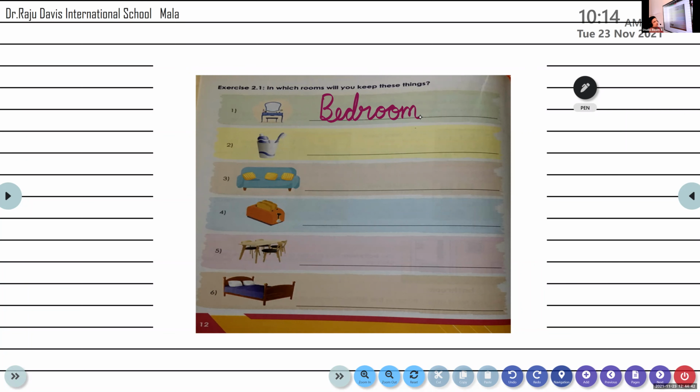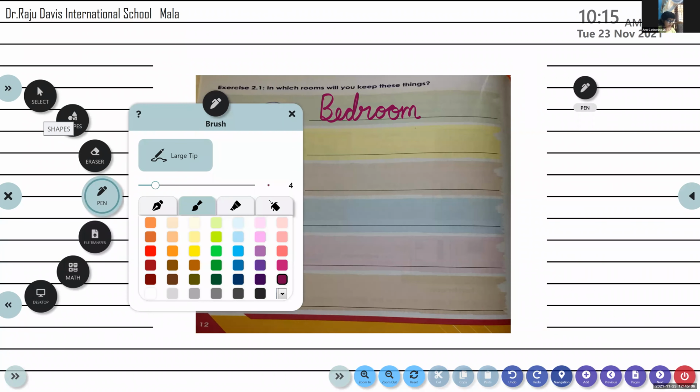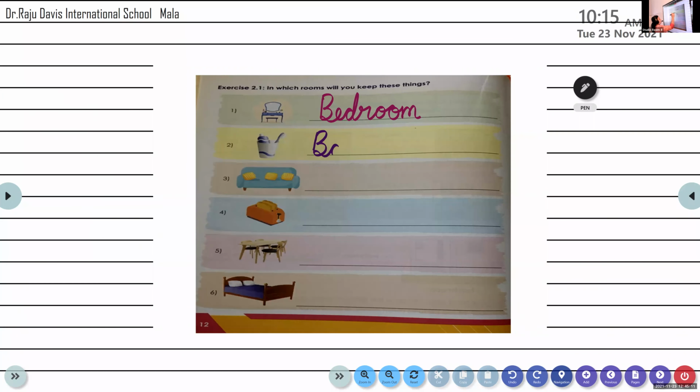Identify and tell me in which room is it kept. What is it? First you tell me what it is. Toothbrush and toothpaste. Now you tell me which room is it kept in? Bathroom. In the bathroom. Yes, very good. B-A-T-H-R-O-O-M. Bathroom. Very good.